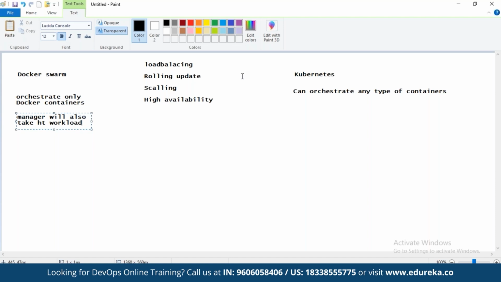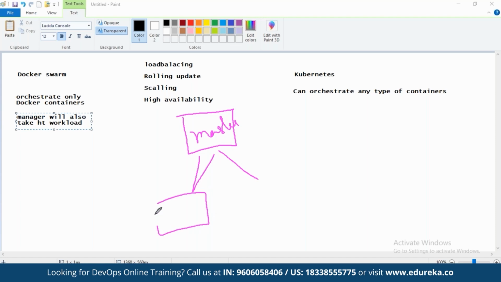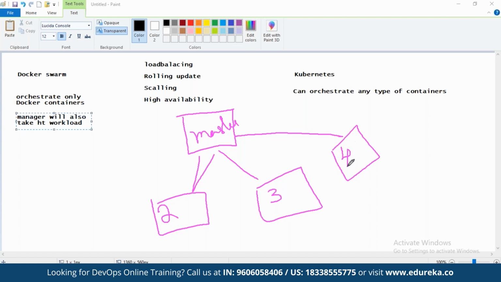As we create a manager and worker setup, the architecture of the orchestration tool creates a master node, and you have multiple slave nodes connected to it. The master will allocate work to them and give containers to them: 2 containers of Tomcat running here, 3 containers of Nginx running here, 4 containers of HTTPD running here. The task of the slaves is to manage this work.